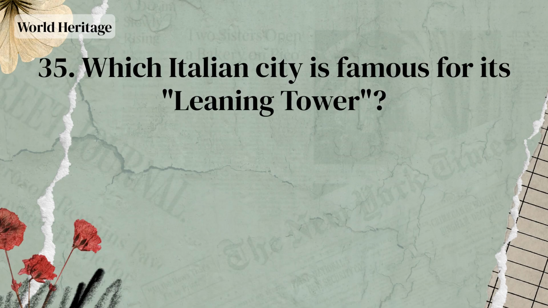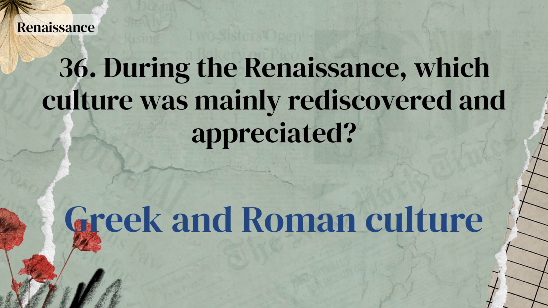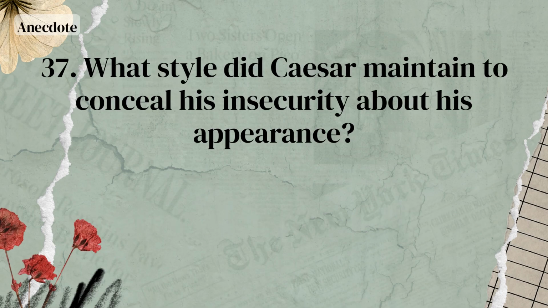Which Italian city is famous for its Leaning Tower? Pisa. During the Renaissance, which culture was mainly rediscovered and appreciated? Greek and Roman culture. What style did Caesar maintain to conceal his insecurity about his appearance?